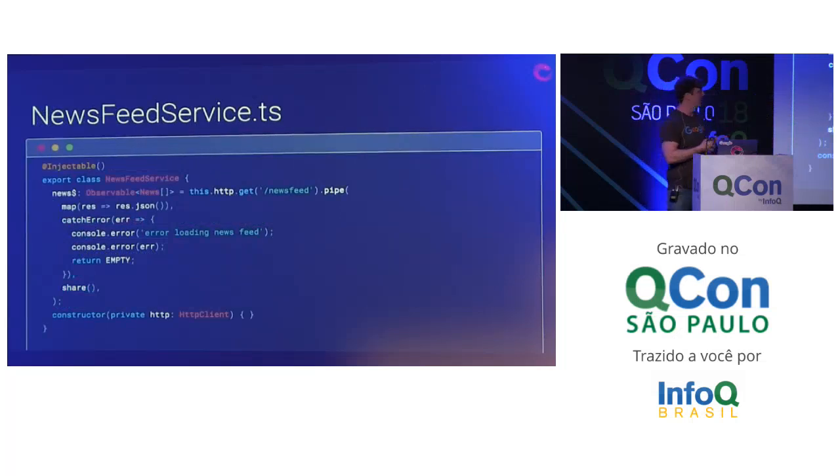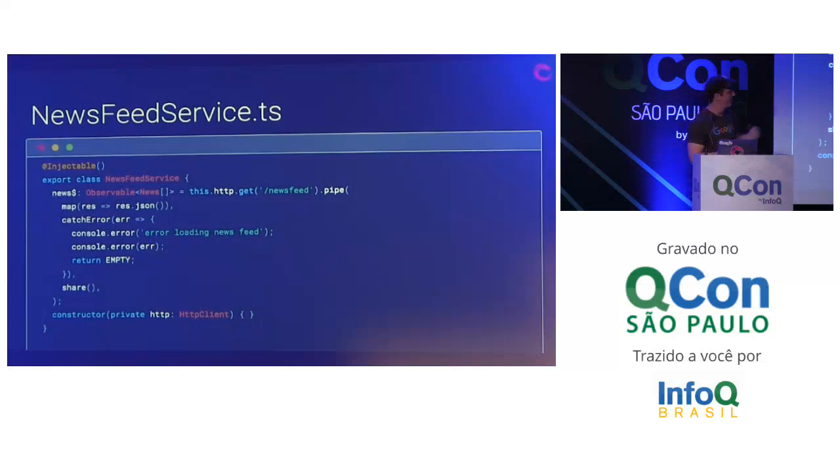And here's our newsfeed service. Newsfeed service is pretty straightforward. So what we have in here is it also has a news property, and the news property is using our HTTP client that comes from Angular to say, here's an observable of go and get this data via HTTP. So again, it won't go get it until you subscribe to it.